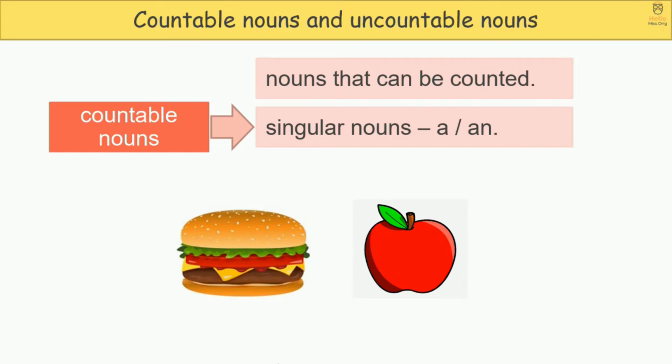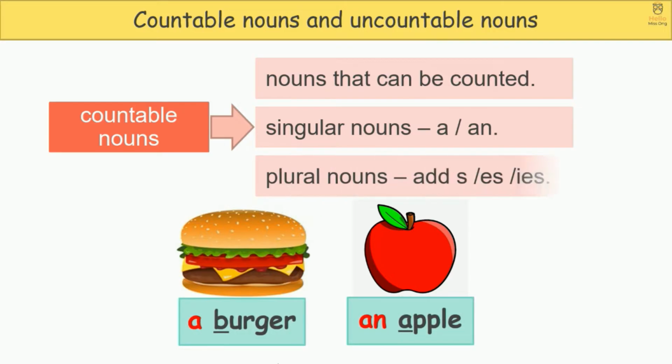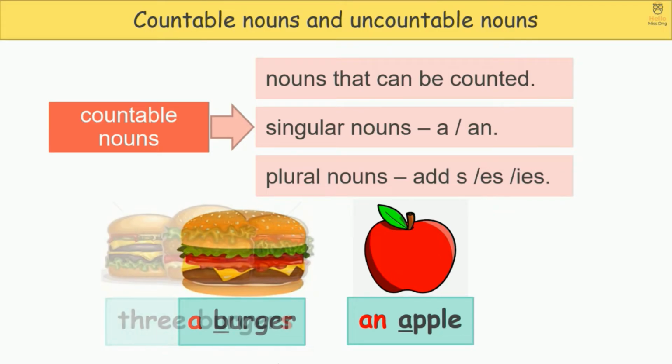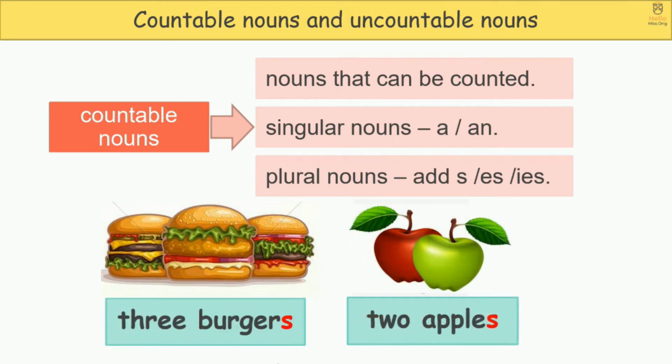For singular nouns, we can use articles a or an. A burger, an apple. For plural nouns, we can add s or es or ies to the nouns. For example, 3 burgers, 2 apples.